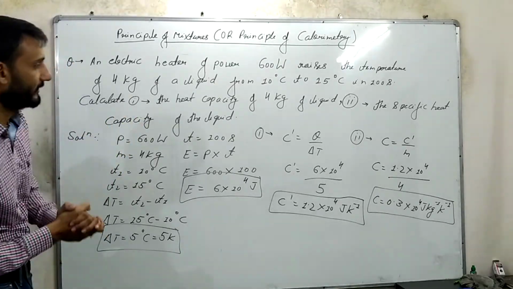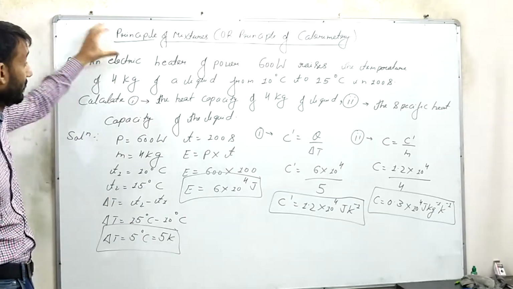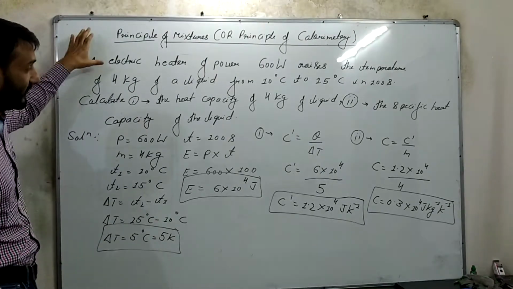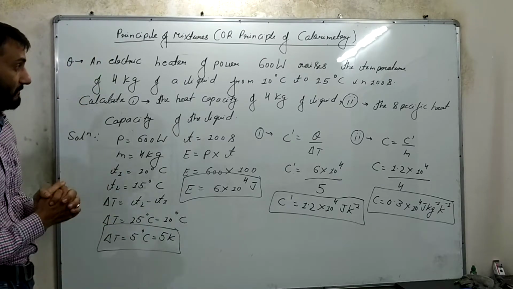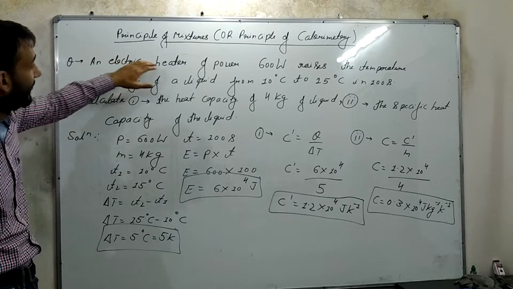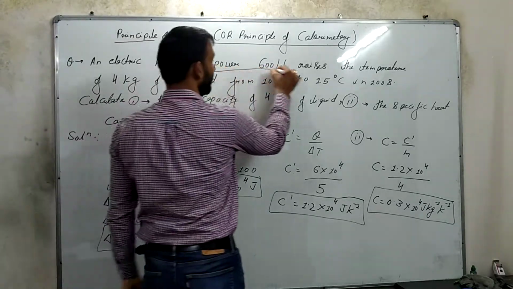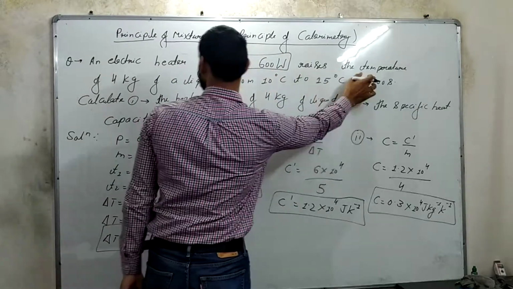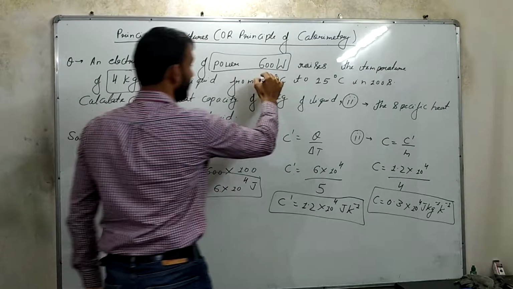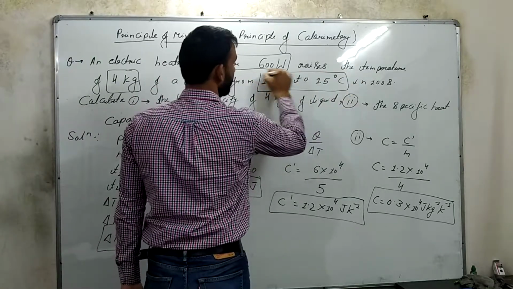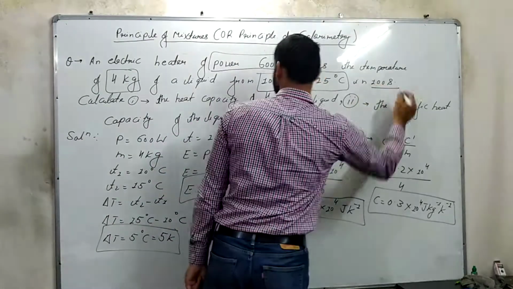So this is the second numerical, and these kind of numericals are one of my favorites, because in this question we have used two concepts and then mixed them up. Here we have an electric heater whose power is 600 watt. Power is given, 600 watt, raises the temperature of 4 kg mass of a liquid. T1 is given, T2 is given, change in temperature can easily be calculated, and time is given.